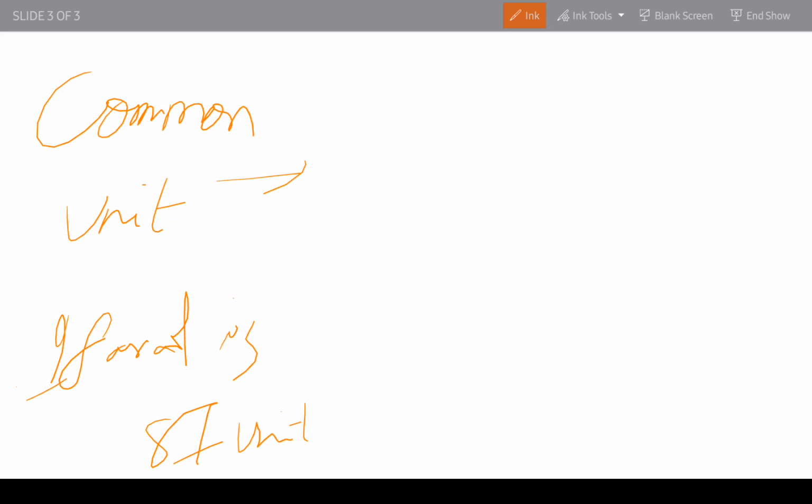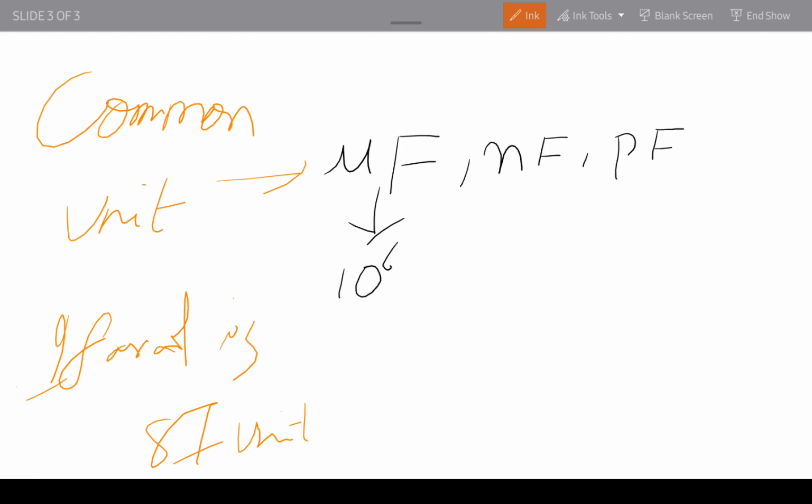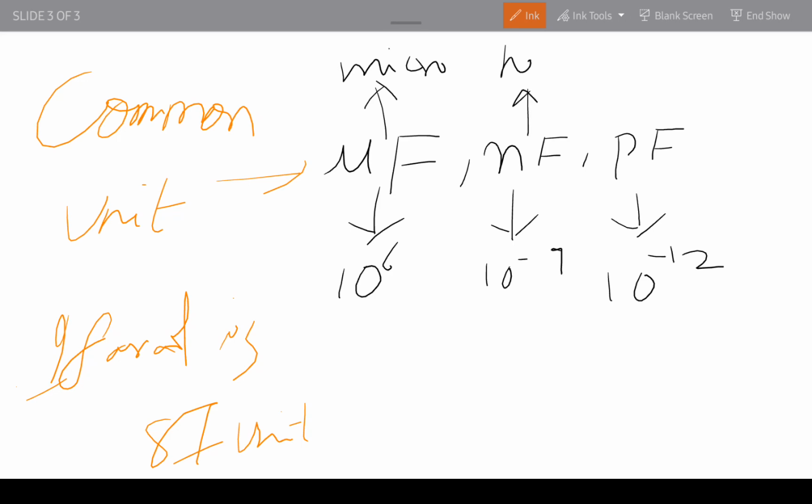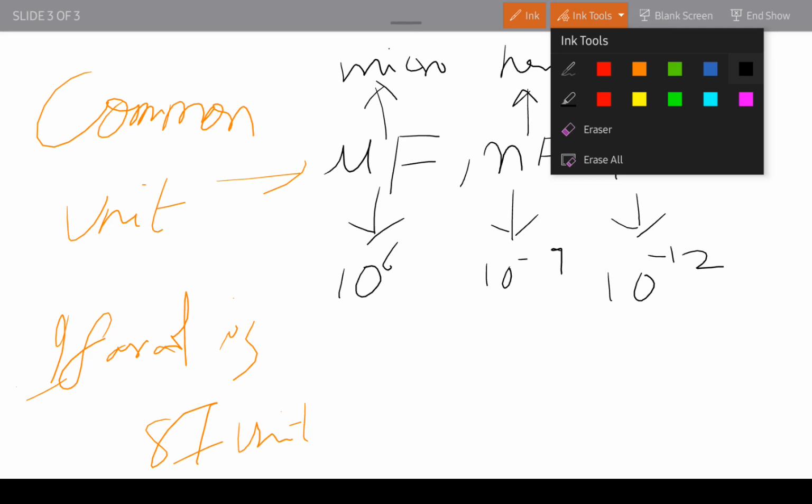For the common units, we have microfarad, nanofarad, picofarad. Microfarad is 10 power minus 6, nanofarad is 10 power minus 9, and picofarad is 10 power minus 12. Here you can write micro, nano and pico for short.